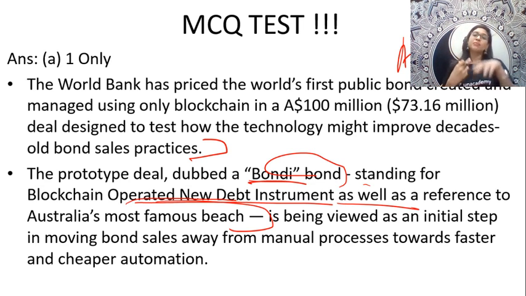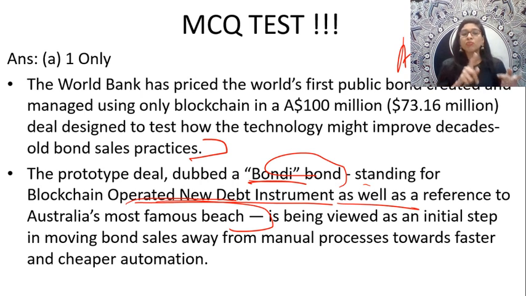And thus I can tell you this has been viewed as an initial step in moving bond sales away from manual processes towards faster and cheaper automation. In simple terms, they are saying that the decade-old bond sale practices, which were done manually, they want to replace with faster and cheaper automation by making use of technology. That is why they came up with the new deal called the Bondi bond, the Blockchain Operated New Debt Instrument, so that there will be more accountability, more transparency, and things will be much faster. Very fine.